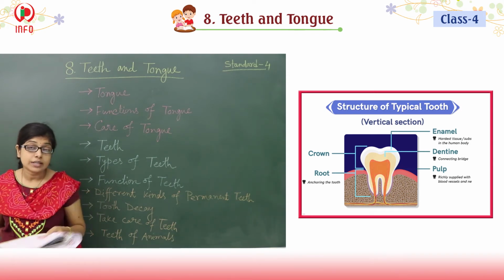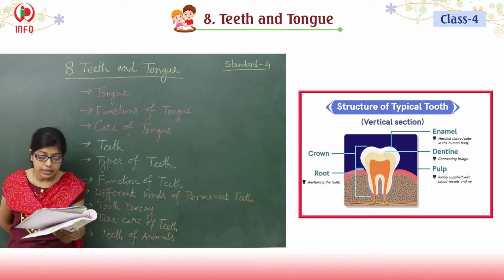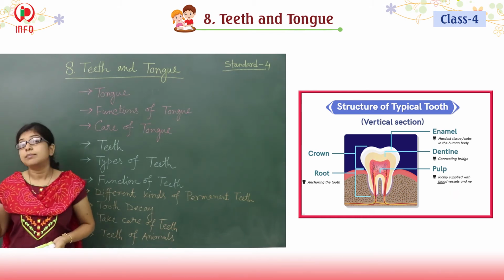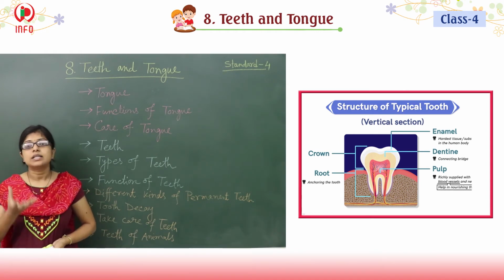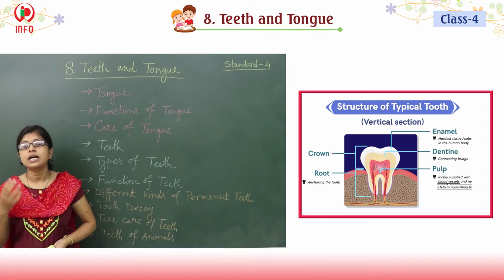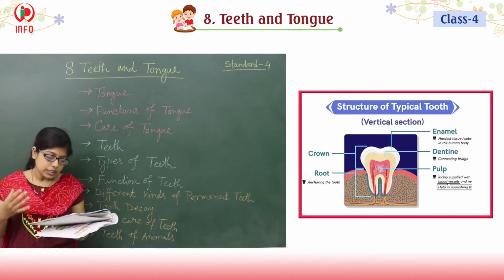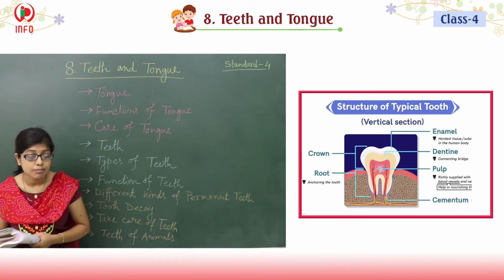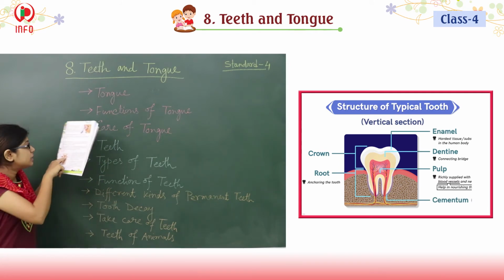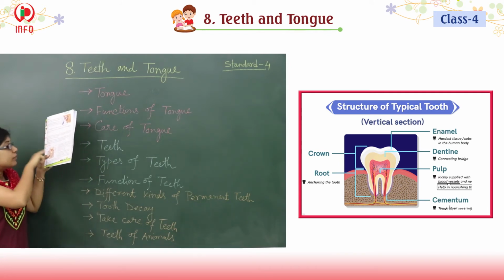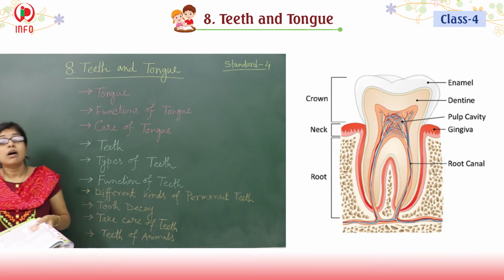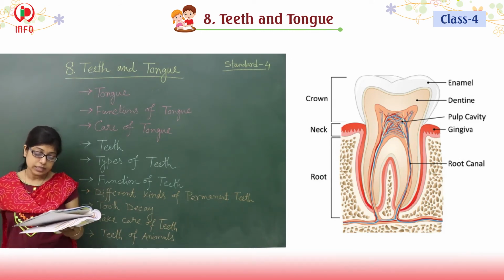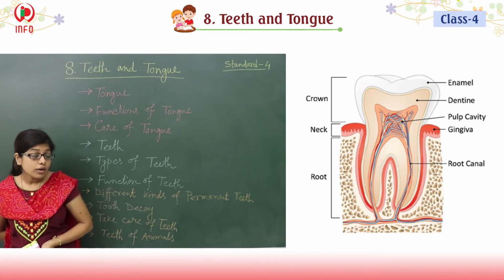Next, the next layer is the dentine, and the center of the teeth is called what? The pulp. Is it? The center of the teeth is called the pulp. And this one is soft, and nerves and blood vessels are also there. See here the nerves, the red color, the blood vessels, they all are present here. Is it? So what are the things you have to know now?